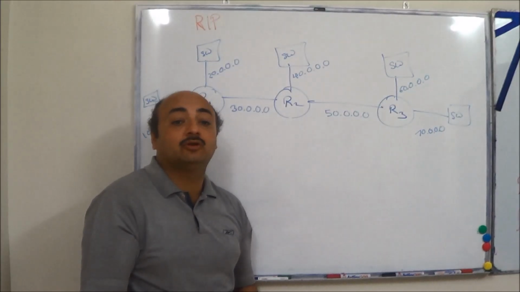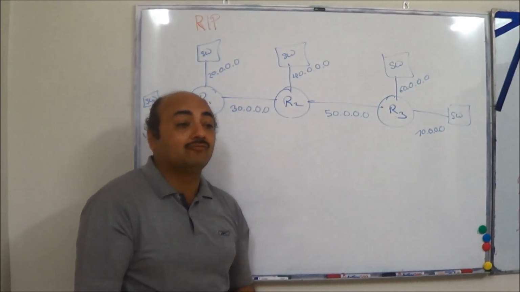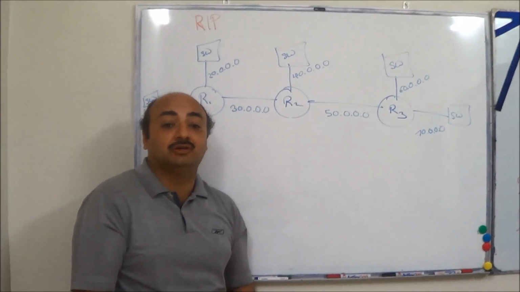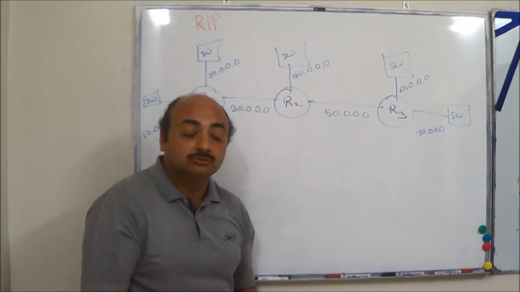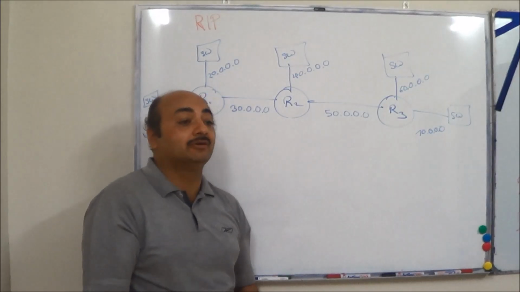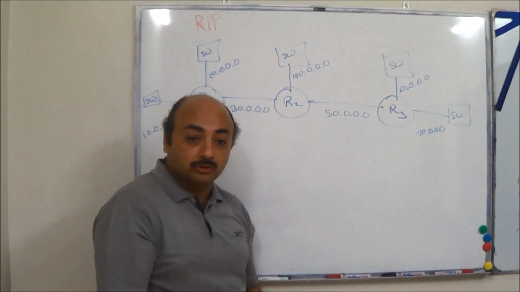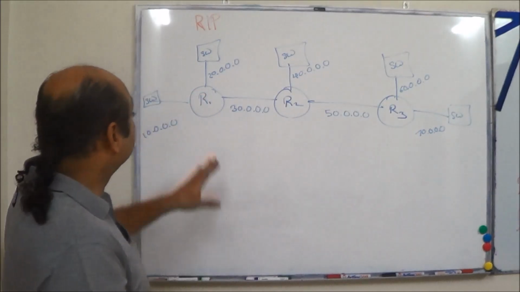You believe whatever your neighbor tells it. You have no way of finding or verifying or authenticating whether the information is correct or not. Whatever your neighbor tells, you believe it. This is known as routing by rumor. Okay? Let's go ahead.